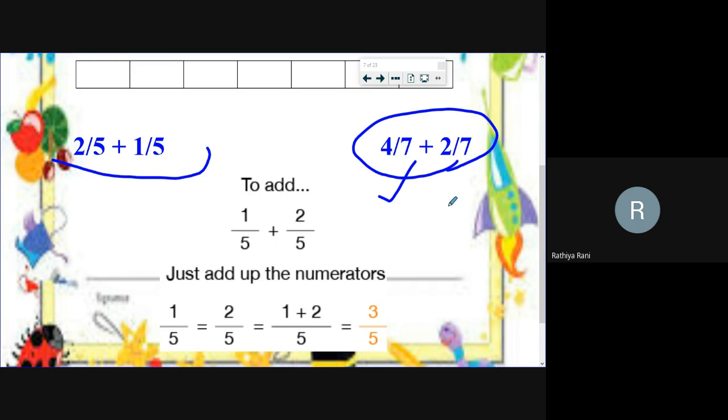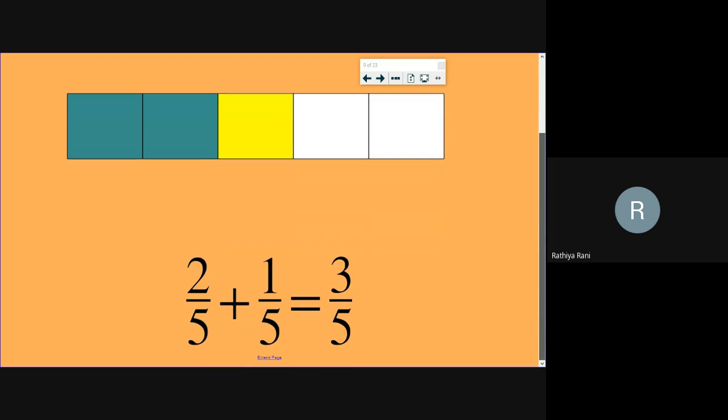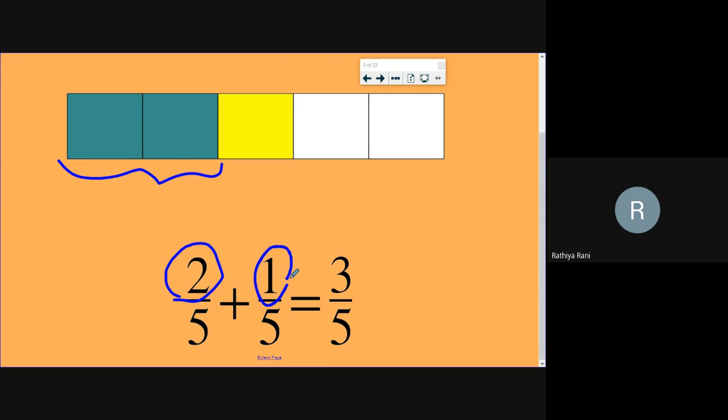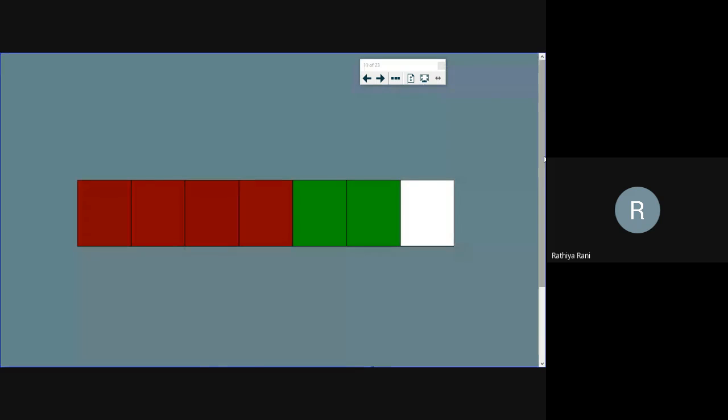Okay. So almost everyone has completed, so now we can discuss the answer. This is the answer for 2 by 5 plus 1 by 5. Since the first numerator is 2, we have to shade 2 boxes of one color, and the second numerator is 1, so you need to use the next box of a different color. Then you count the total number of shaded parts, that is 3, and the total parts, that is 5. That will give the answer. We discussed this already, and this is what you did.